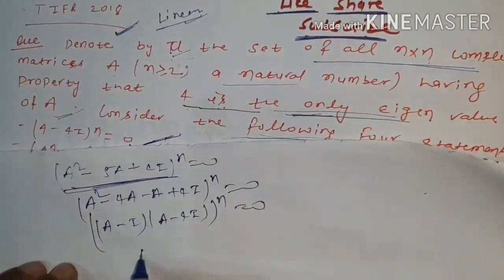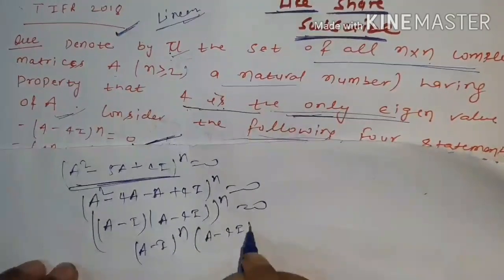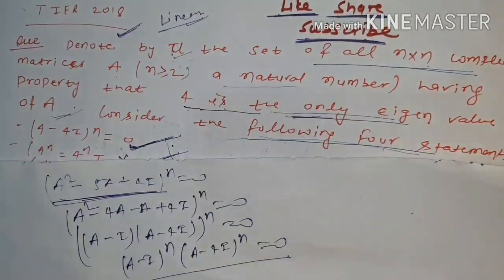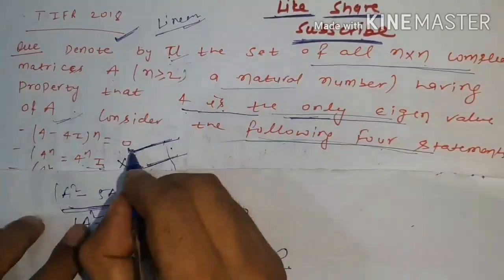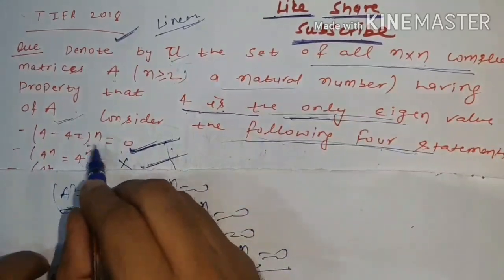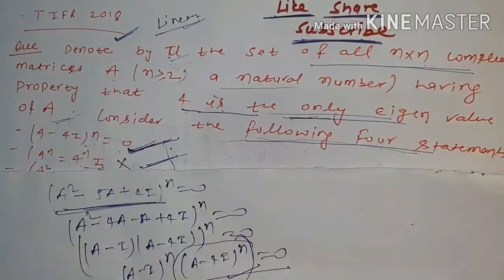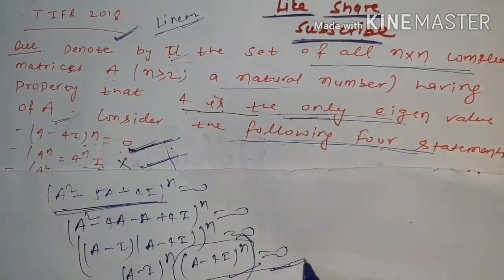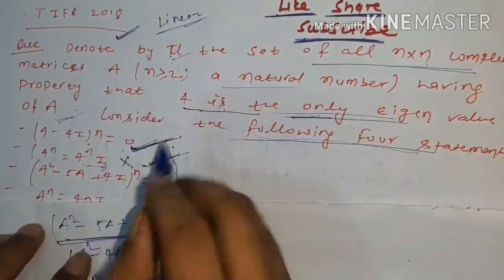Here you can calculate simply as (A minus I) to the power n times (A minus 4I) to the power n is equal to 0. So is this right or wrong? You can verify easily from the first statement. From the first statement we know (A minus 4I) to the power n is equal to 0, and any matrix multiplied by the null matrix becomes the null matrix. So it will be 0.